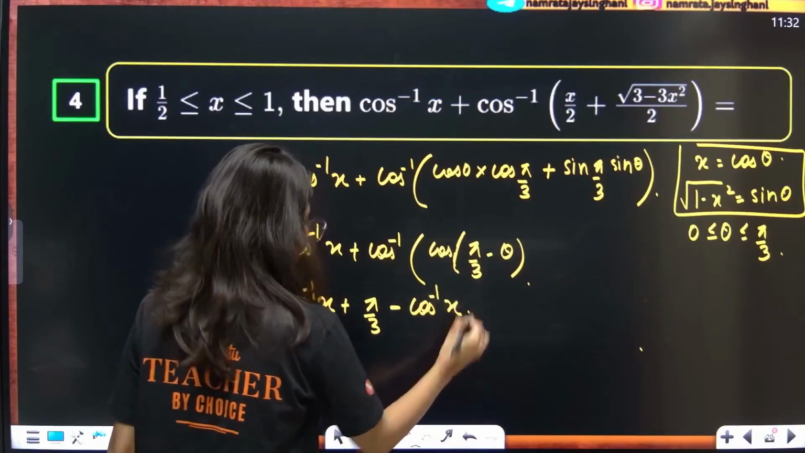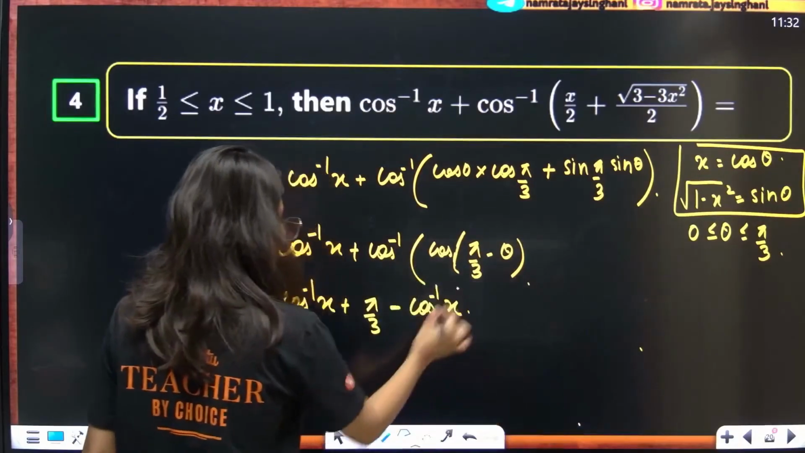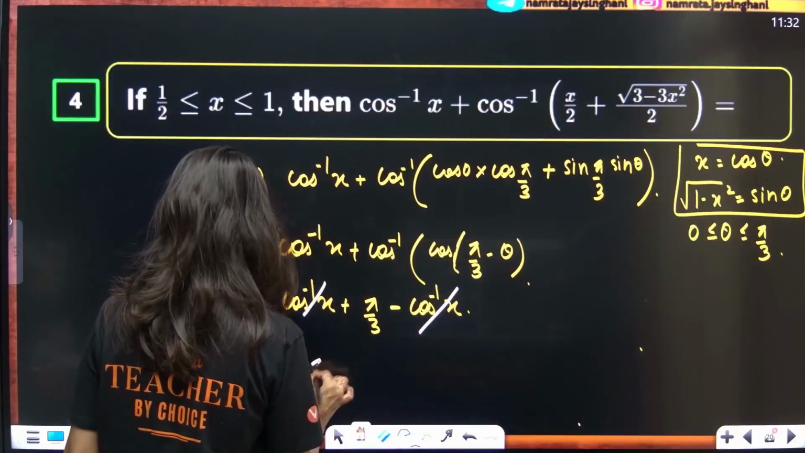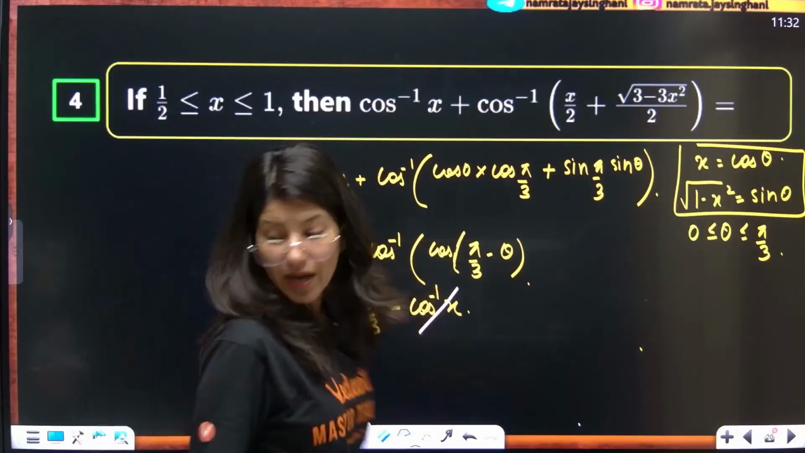Theta I am writing as cos inverse x. Now can you see cos inverse x is gone? The answer to this question is pi by 3.